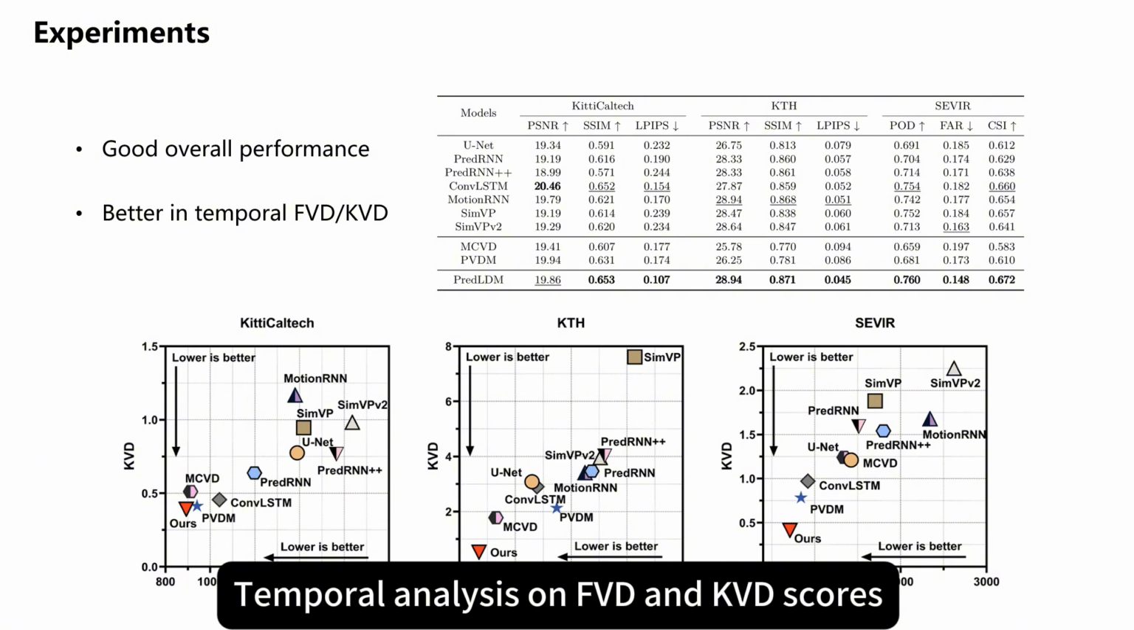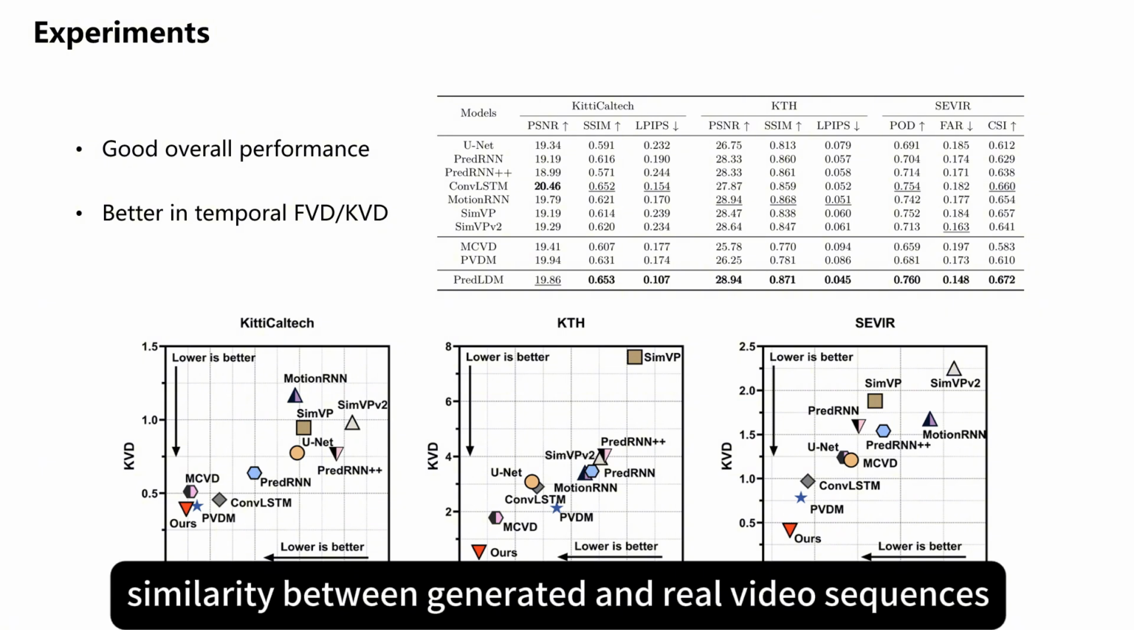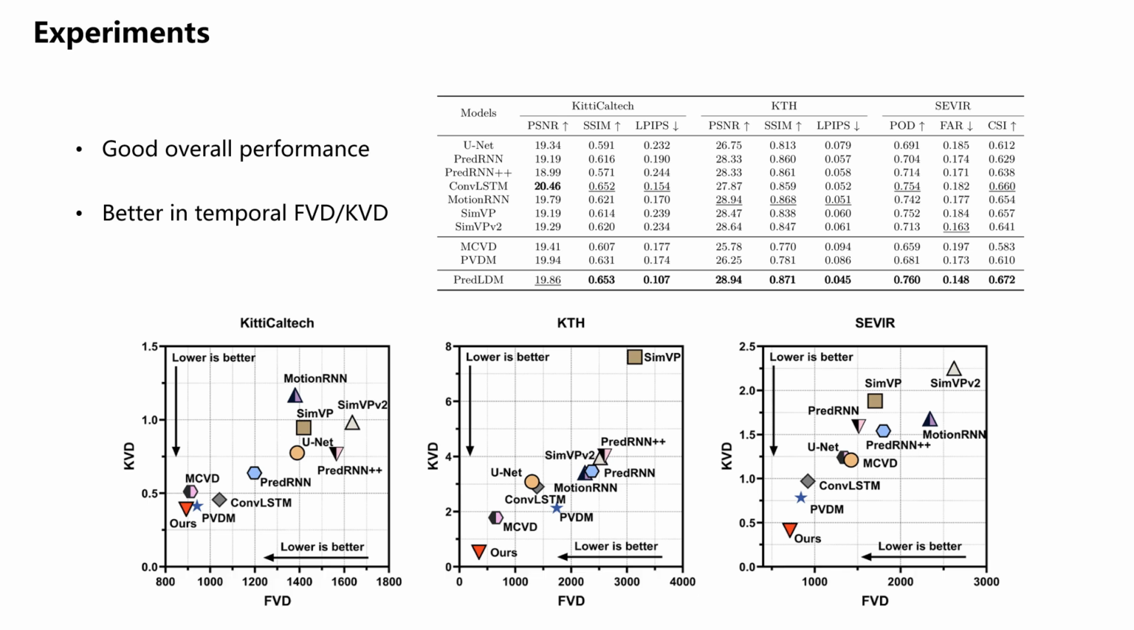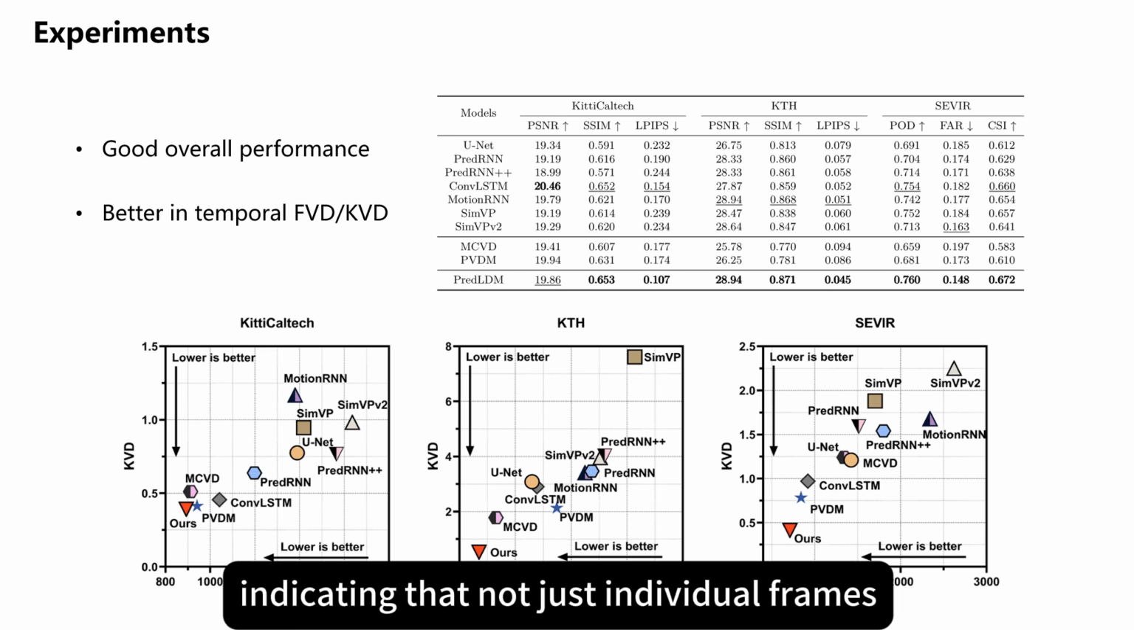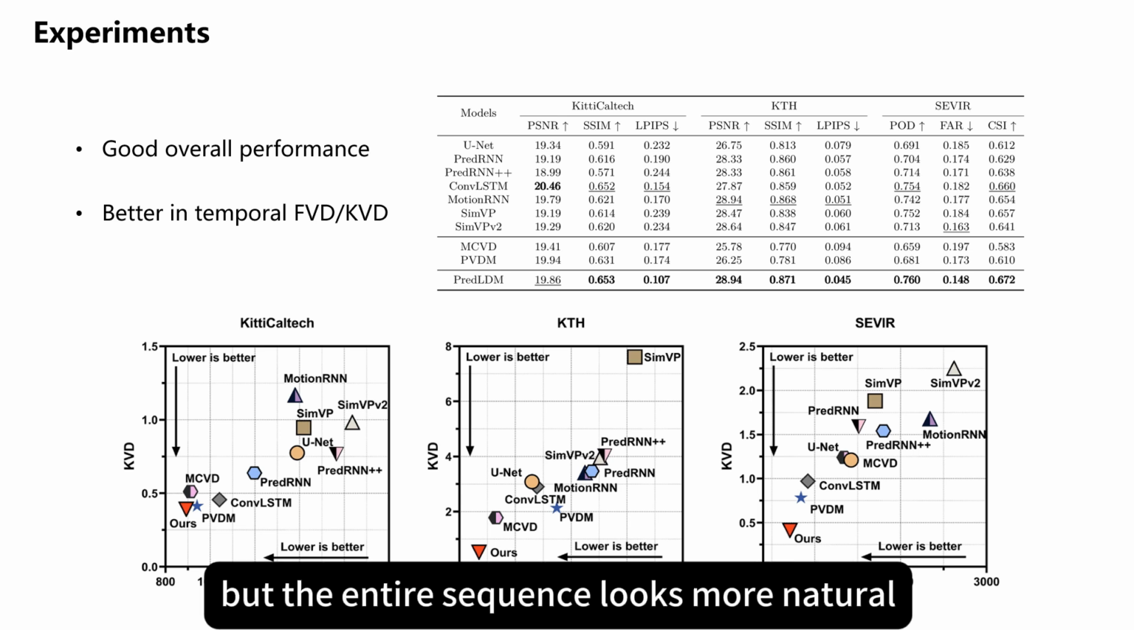Temporal analysis on FVD and KVD scores, which measure distribution similarity between generated and real video sequences. PredLDM achieves the best results here, indicating that not just individual frames, but the entire sequence looks more natural.